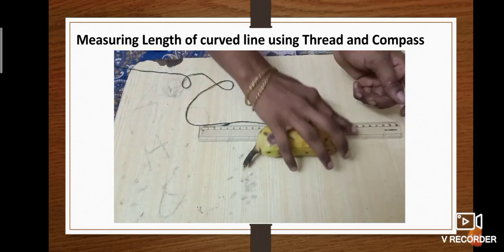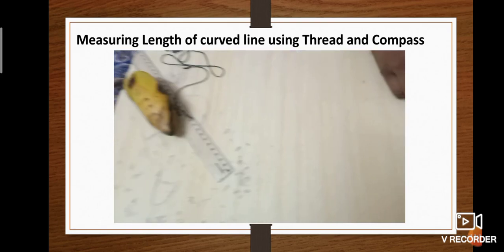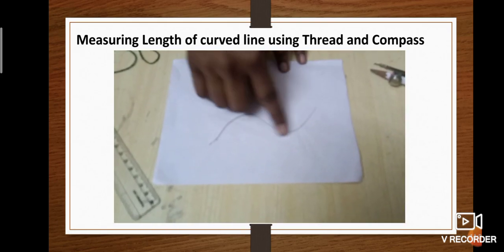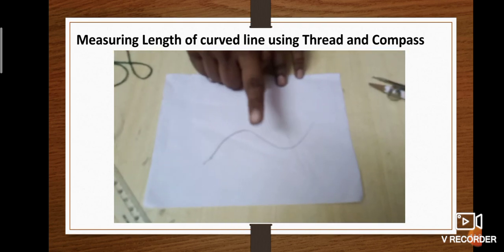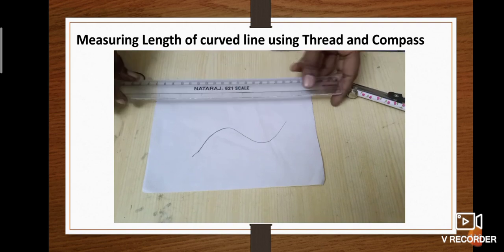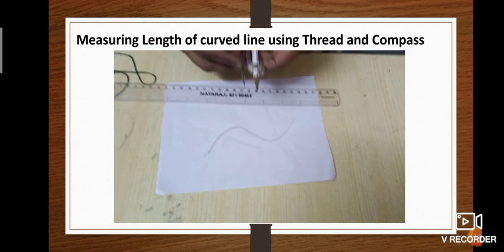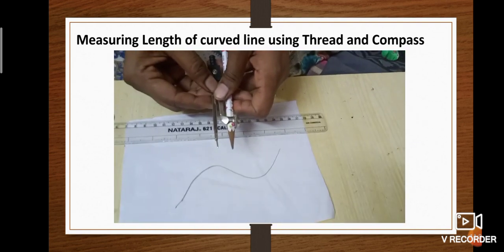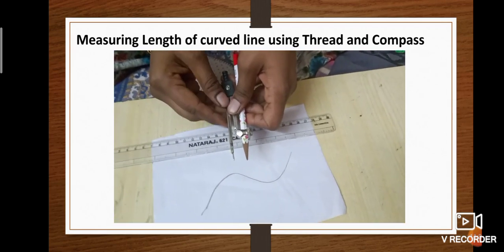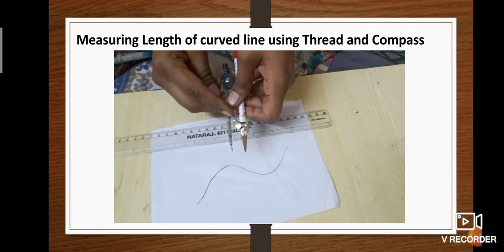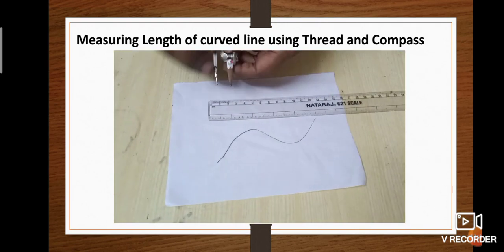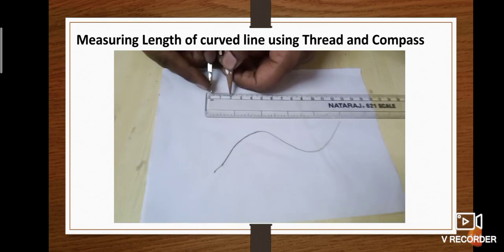Now we are going to measure the length of a curved line. I have already drawn a curved line. For that, the materials required are a scale, a pencil and a compass. Now measure 2 centimeters using the compass with the scale. Take 2 centimeters.